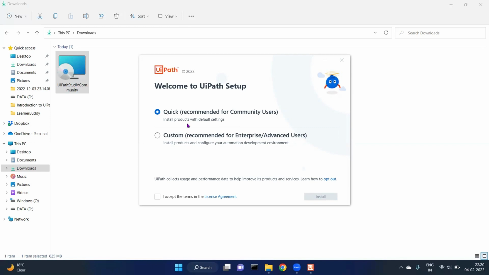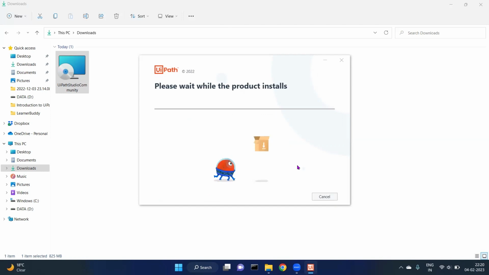So for us, we will go with the quick one, and we need to just accept these terms and conditions, and click on the install button. It will now install the UiPath Community Studio package, and for now I am just fast forwarding this one.